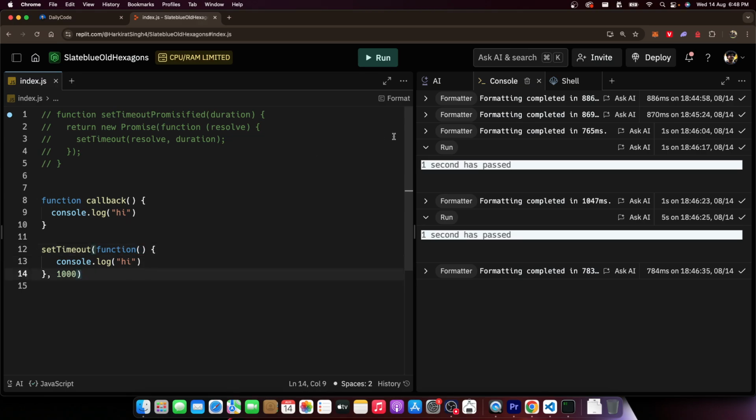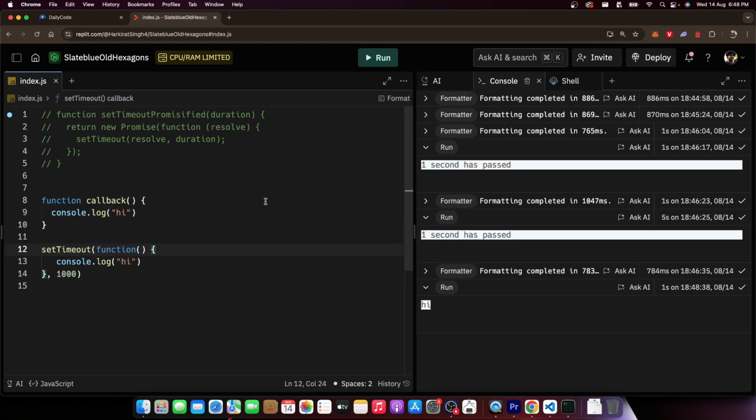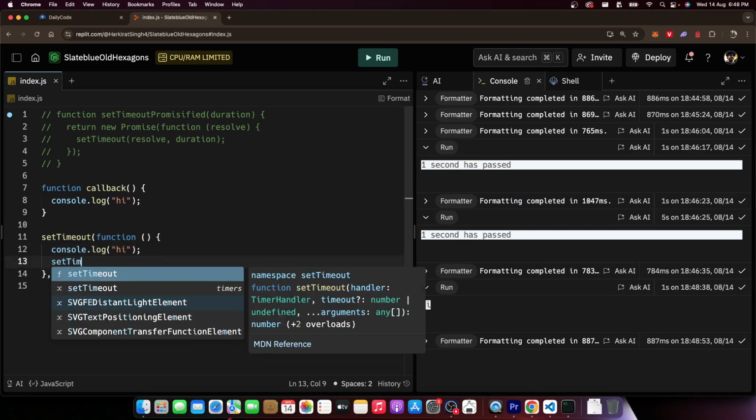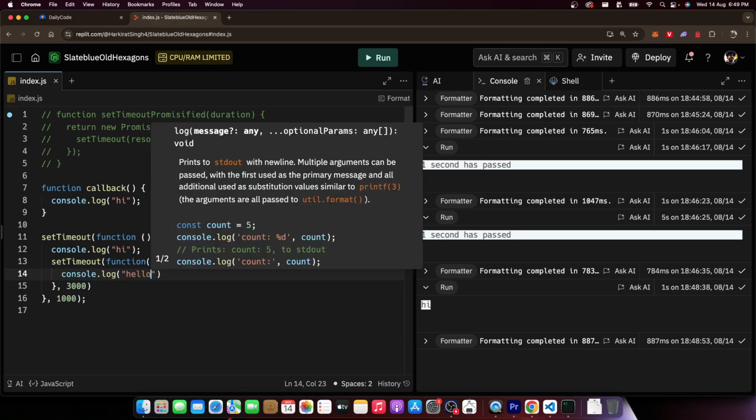Given I have this, does it run? Let's run it. Seems to be running. Prints hi after 1 second. What was the problem statement? The problem statement was after hi is printed, then print hello after 3 seconds. So after hi is printed, after the control reaches here, what do I want to do? I want to start another timeout, which will again take another anonymous function as input. That I want to run after 3 seconds. What should this print on the screen? It should print hello. Console.log hello.